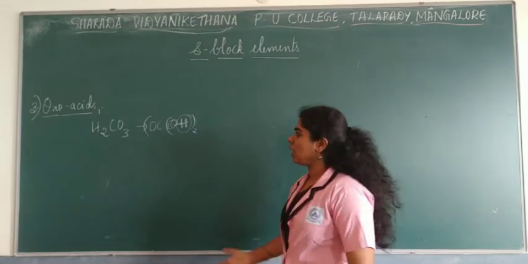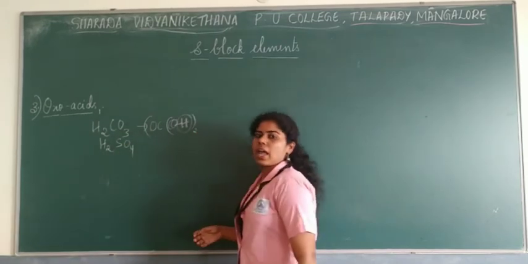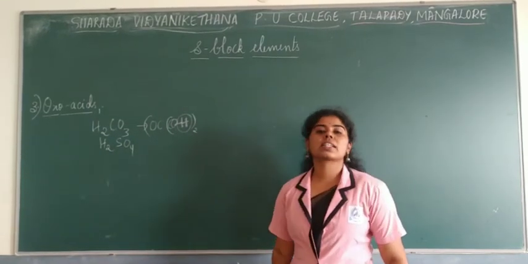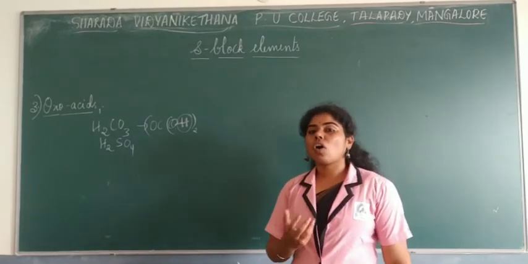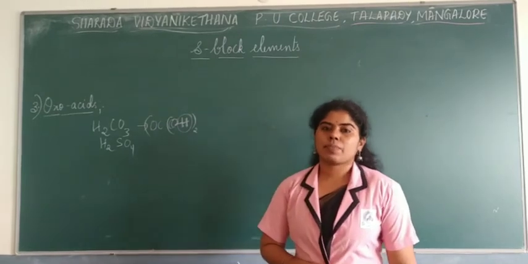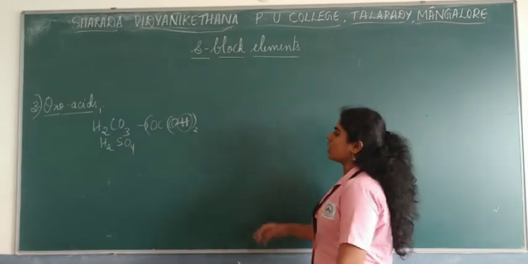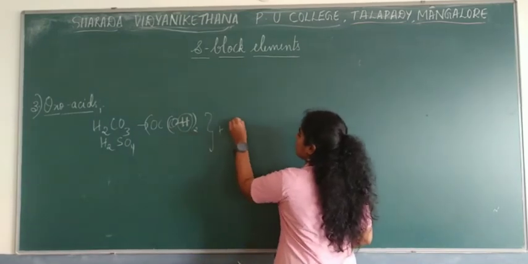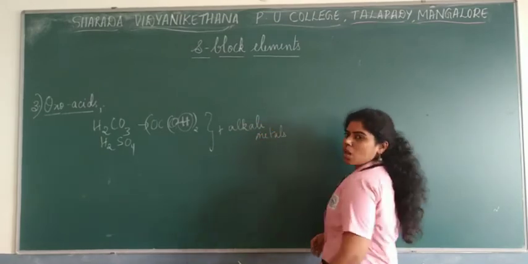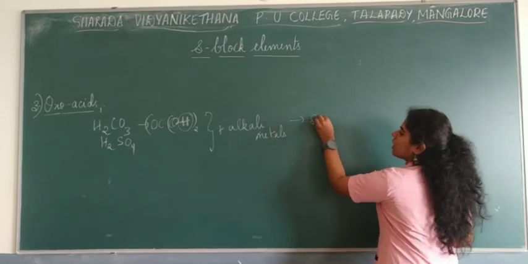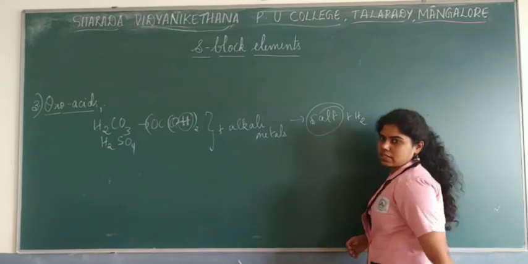Very simple. In the same way, sulfuric acid is also said to be an oxoacid, where the acidic proton is connected to the oxygen atom. Now, what are the characteristics of these? Why are we talking about oxoacids? Now, when oxoacids react with alkali metals, they usually form salts. Acids with metals form salt and give out hydrogen gas, correct? So mainly they give out salts.